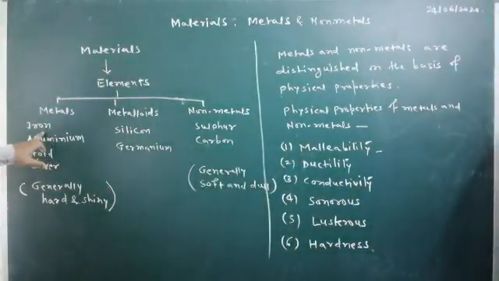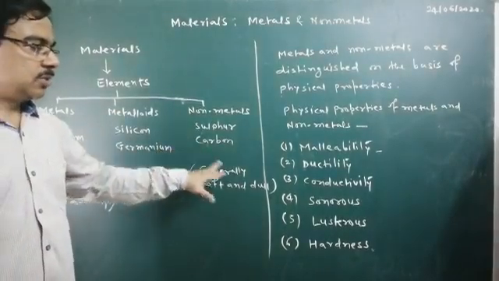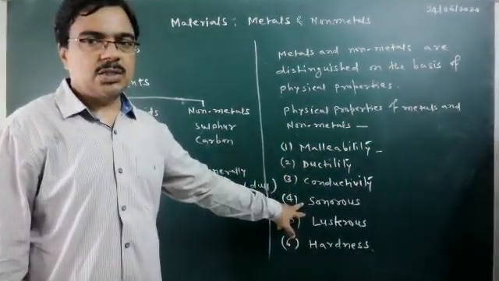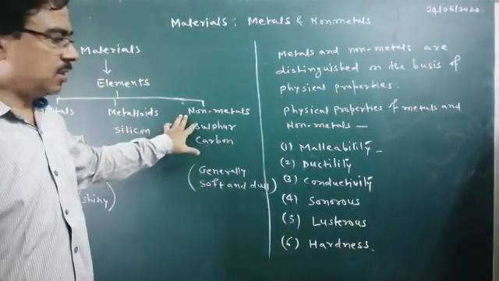Iron gives ringing sound, aluminum gives ringing sound, and likewise gold and silver. Whereas sulfur and carbon don't produce sonorous sound. So sonorous behavior is found in metals and not in non-metals.